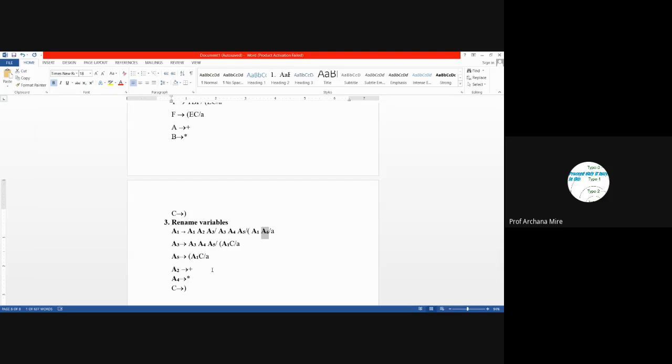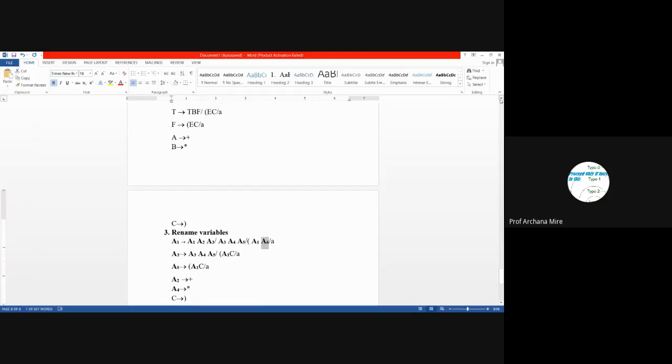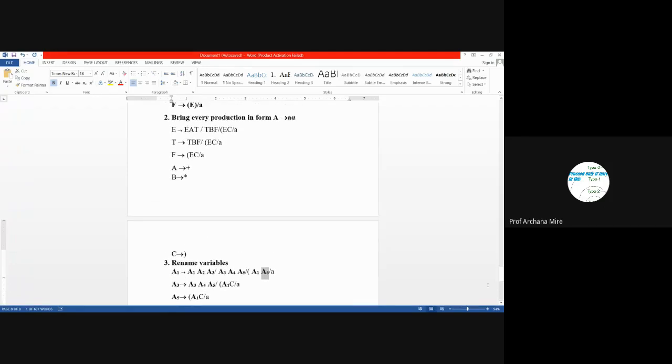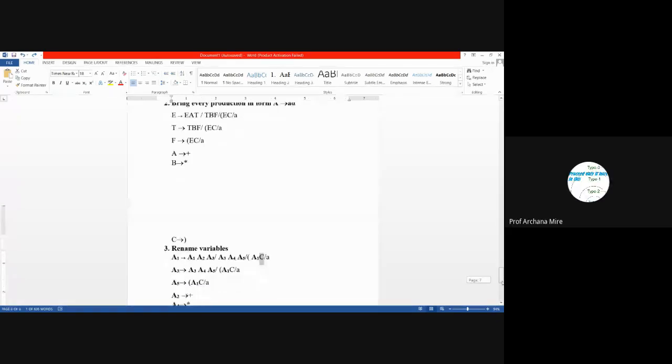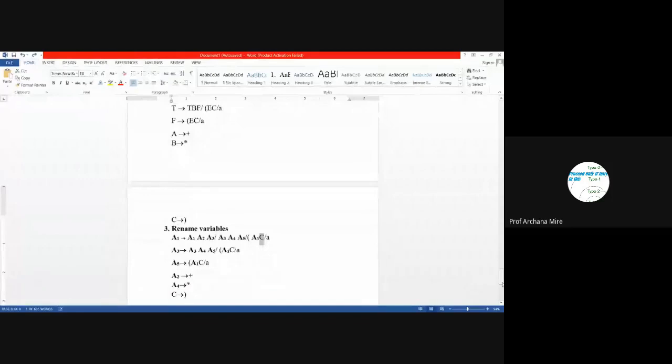Yes, we have already replaced F and we skipped that replacement. Just a minute. Where did we make a mistake? And C is A6, C is right. So here it is A6 and here also it is A6.